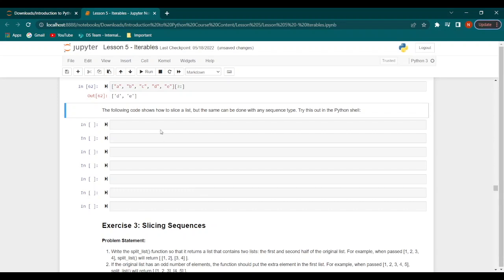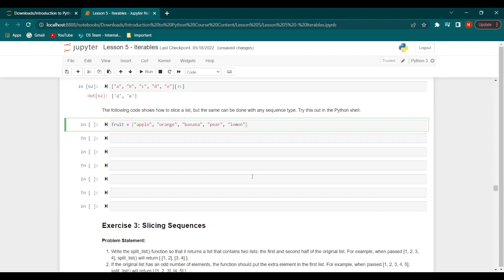Now let's take a look at a few more examples of how to slice a list. So let's go back to our fruit example where we have a list of fruits. They will be apple, orange, banana, pear, and let's add 2 more fruits here.